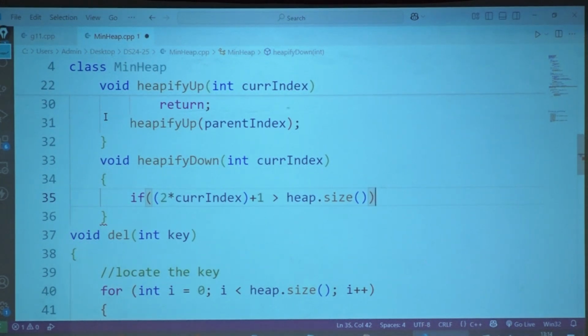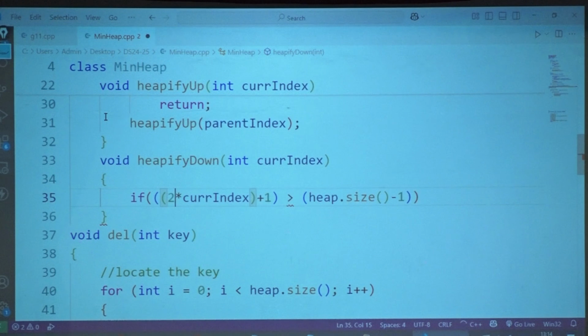We are talking about indices, remember, and it starts from 0. So what does this particular thing indicate? It indicates it does not have any children.